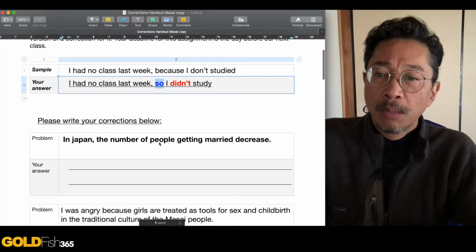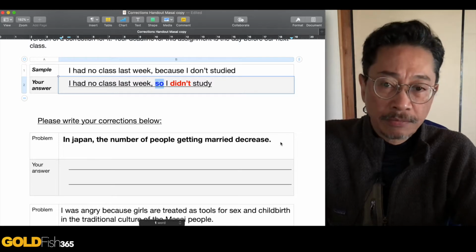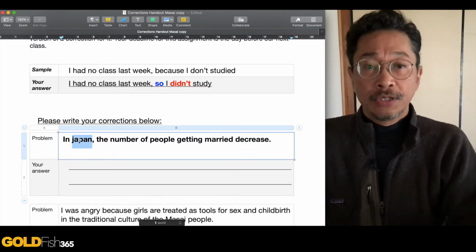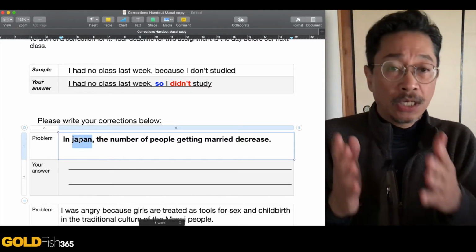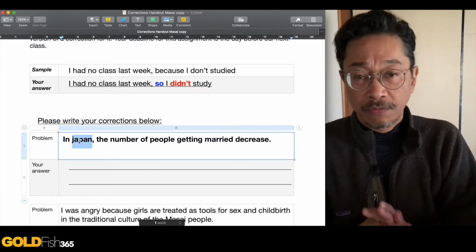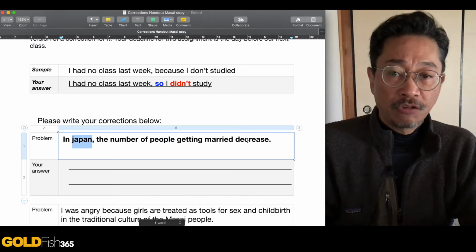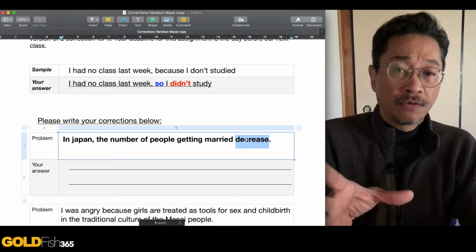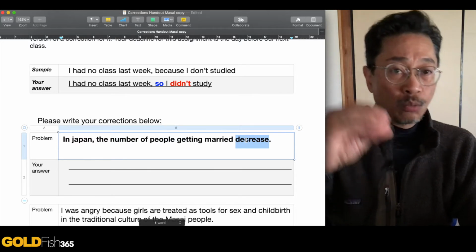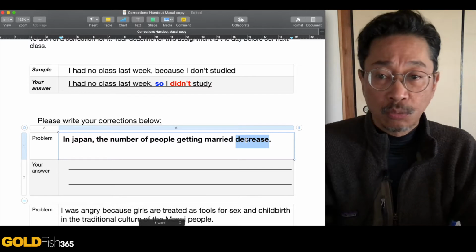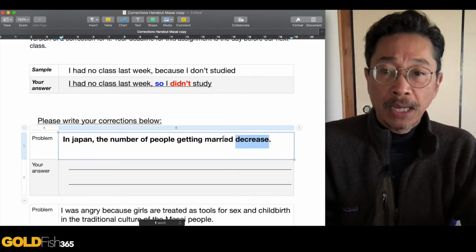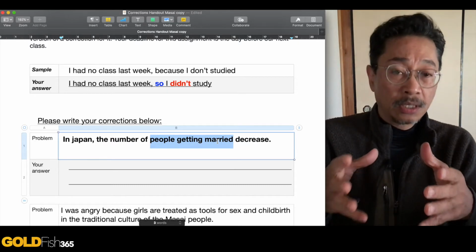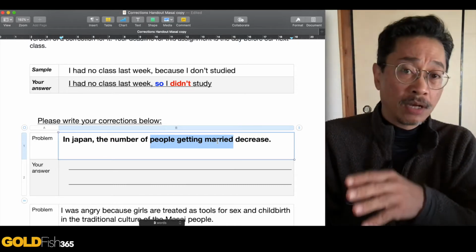"In Japan, the number of people getting married decrease." Okay, so number one, Japan, because it's your country, and it's a country, it's like a name. It's always in the capital letter for the first letter. Okay? And you have to be careful about this verb. Decrease is a verb. And you have to look at what the subject is so that then you can get the right form. People getting married is the subject. This is the subject. Now, if that's a subject, what is its pronoun form? Its pronoun form is it.